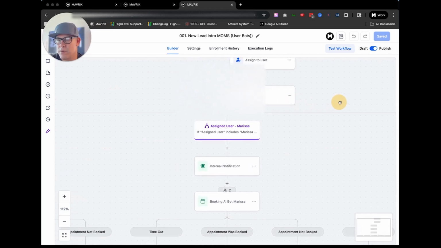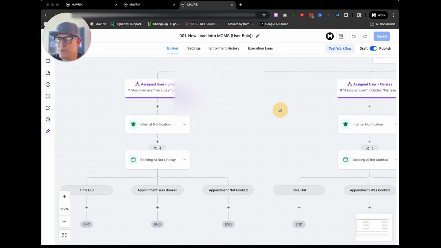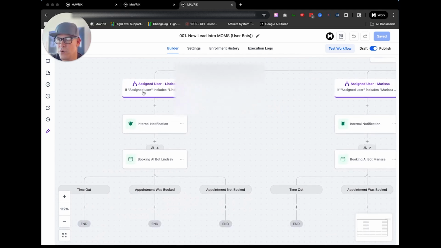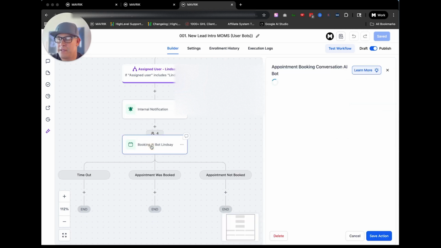And instead of using the calendar as the round robin, we're using this workflow as the round robin to assign equally, right? And then here's where we start to see something interesting. So it goes down to the internal notification, making sure that they know that they've got an incoming lead. Boom, go get on it, make sure that they're aware. And then they stop here at the booking bot.